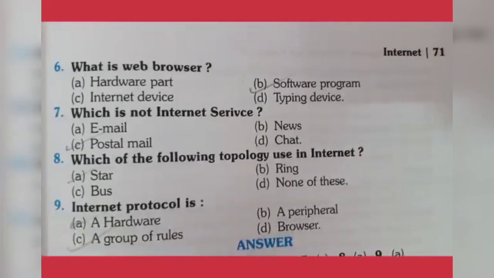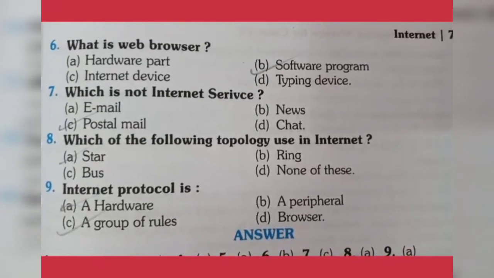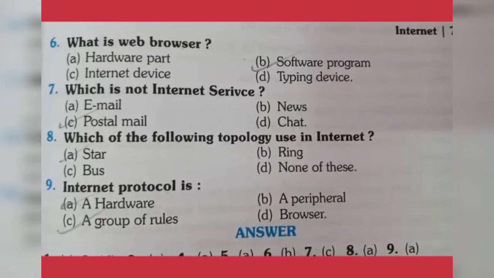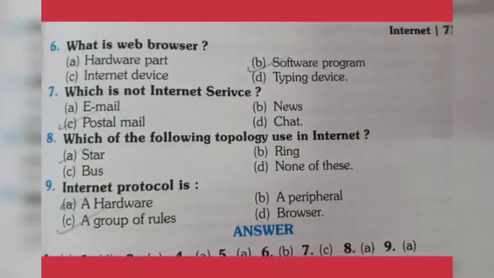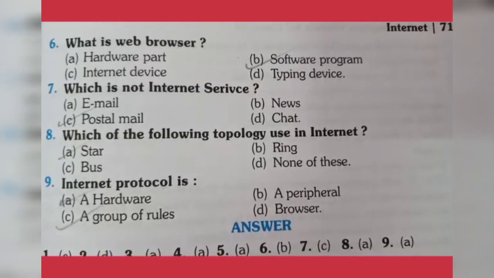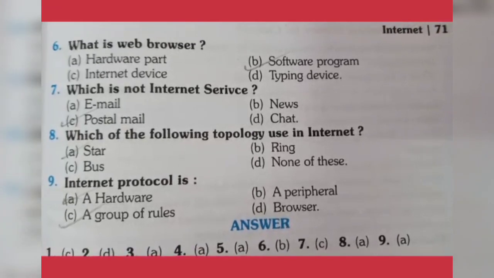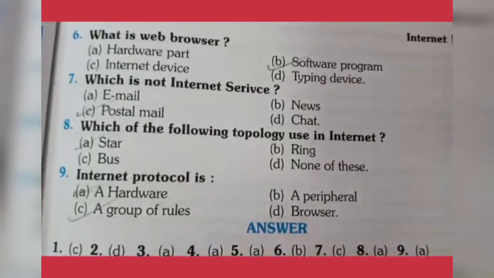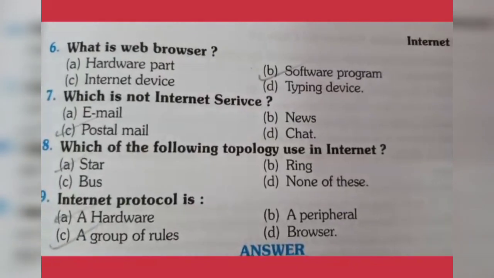What is a web browser? It is a software program. Which is not an internet service? The answer is postal mail. Postal mail is not an internet service. Which of the following topology is used in internet? Star topology is used in internet. Internet protocol is a group of rules. In your book this answer is wrong. The right answer is a group of rules.